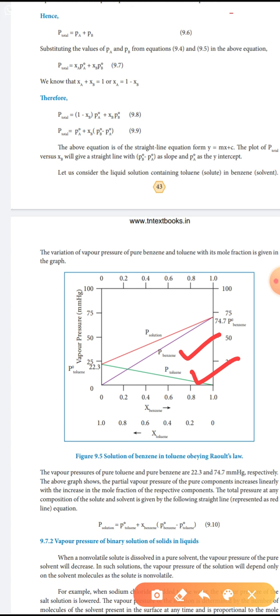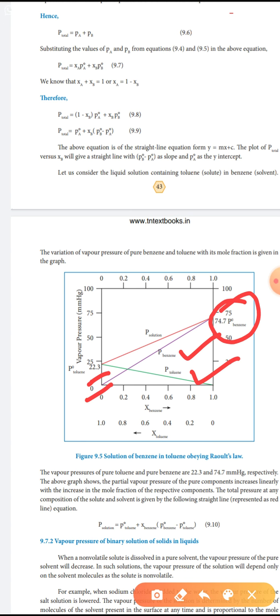The vapor pressures of pure toluene and pure benzene are 22.3 and 74.7. Here we drew the graph of vapor pressure versus mole fraction. The toluene value is 22.3 and the benzene value is 74.7.